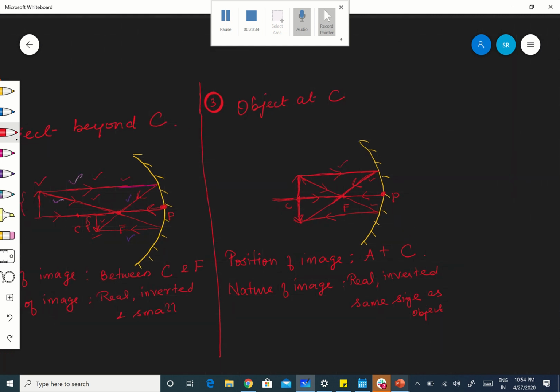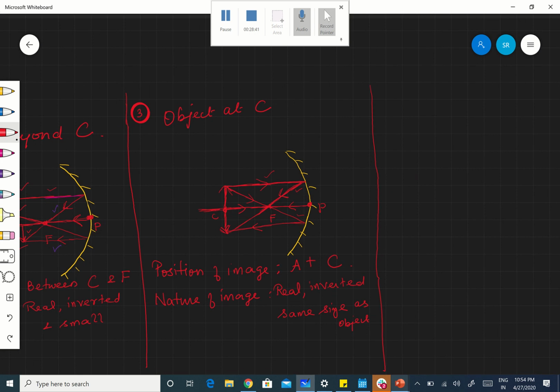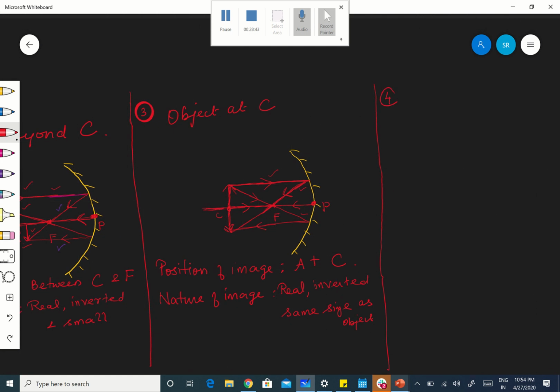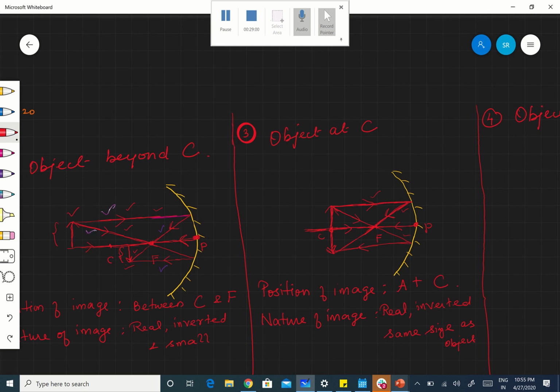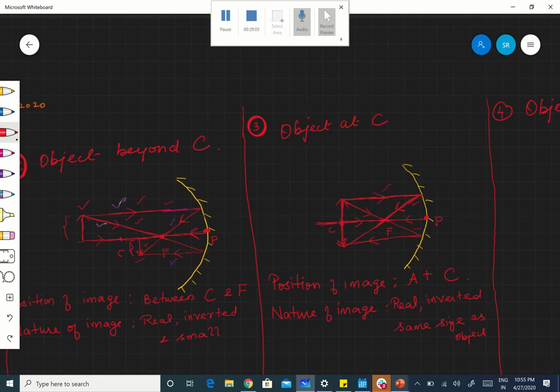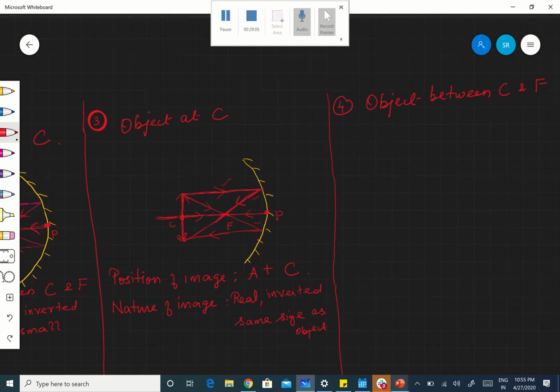Okay, then next one. Next, I am bringing the object between C and F. Okay, so fourth position is object between C and F. Okay, so beyond C, object at C, and between C and F. Okay, so how? Let me draw.